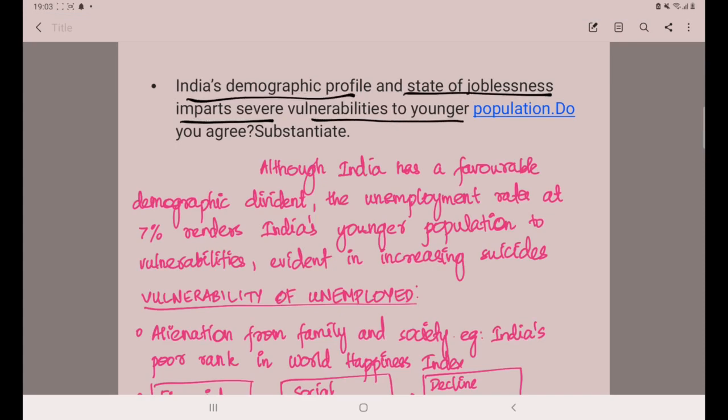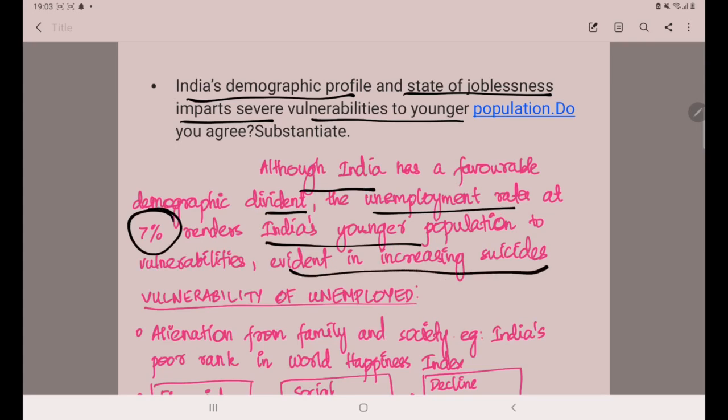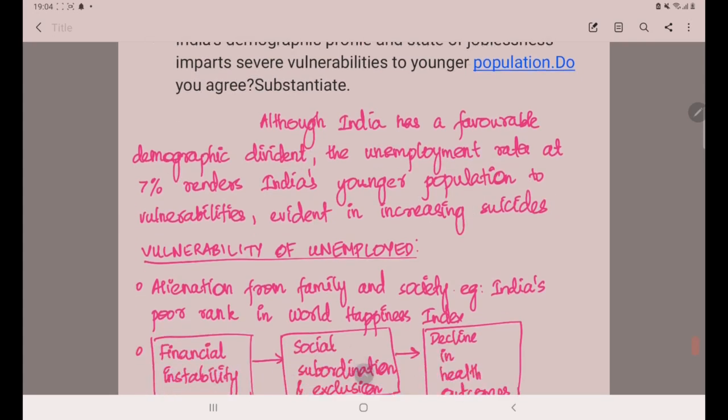Although India has a favorable demographic dividend, the unemployment rates are at 7%. So due to this, India's younger population is vulnerable, and it is evident in increasing suicides. So here also you are directly hitting the question, and you are giving the evidence itself. You are substantiating this fact that unemployment is rendering the young population vulnerable, leading to increasing suicides. So that is about the introduction.